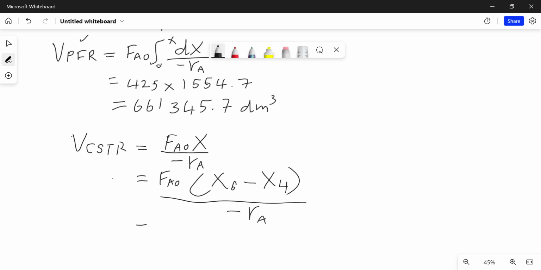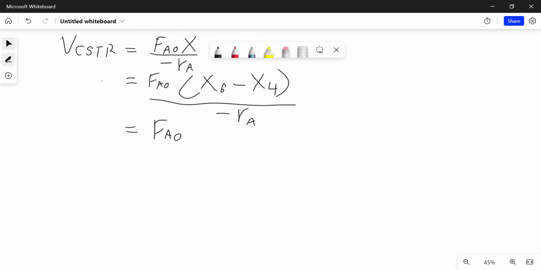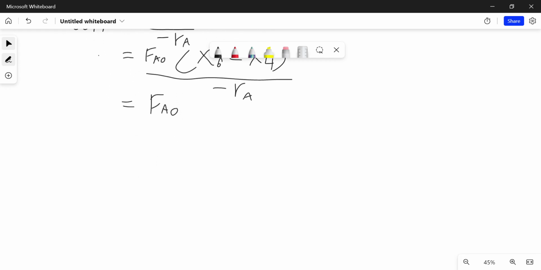Here we just have to populate this with values. FAO, remember, is just what we're given. Let me remove this and open more space so that we can solve it without any issues.